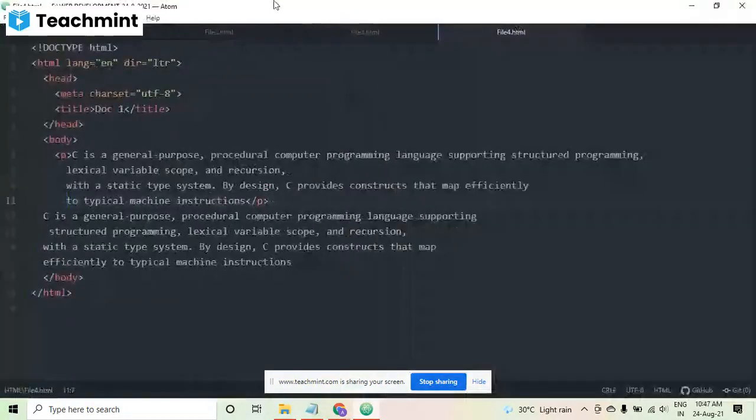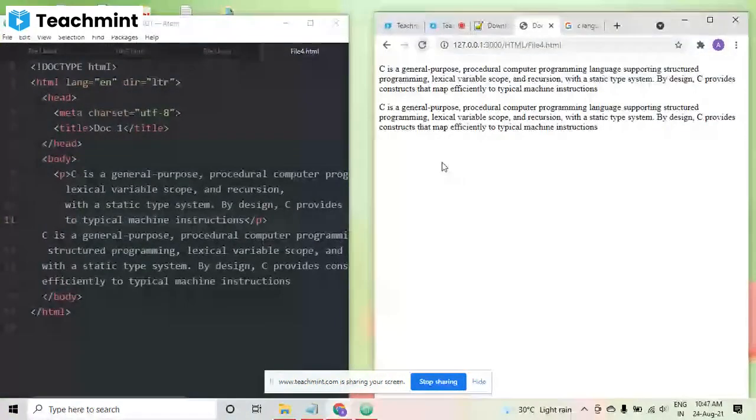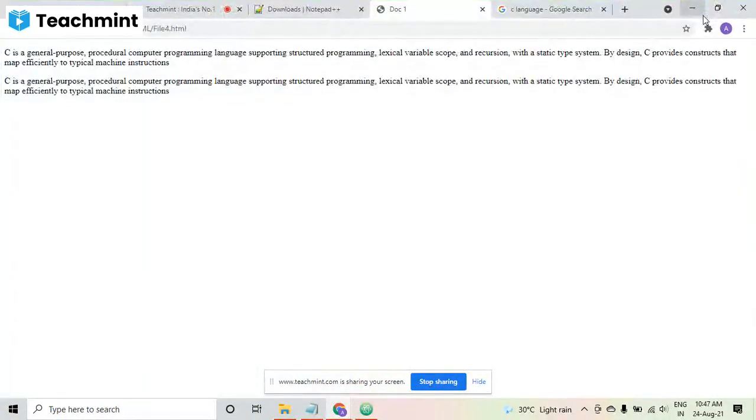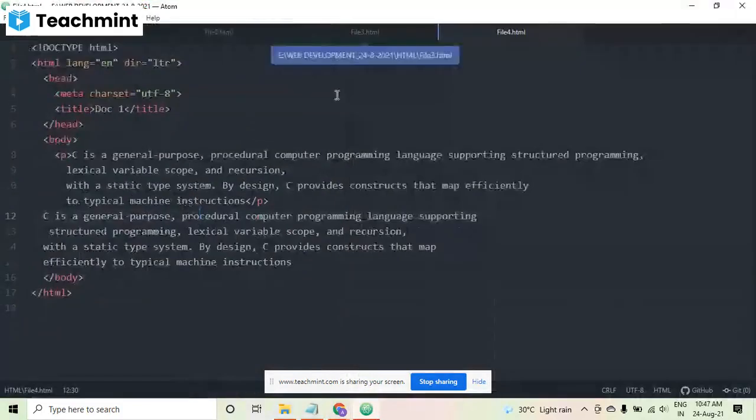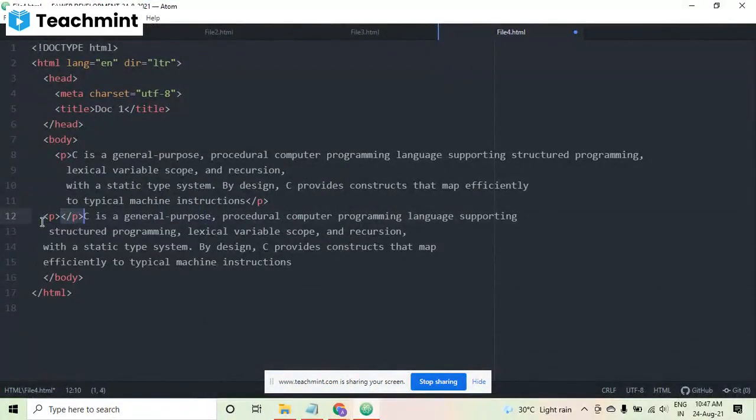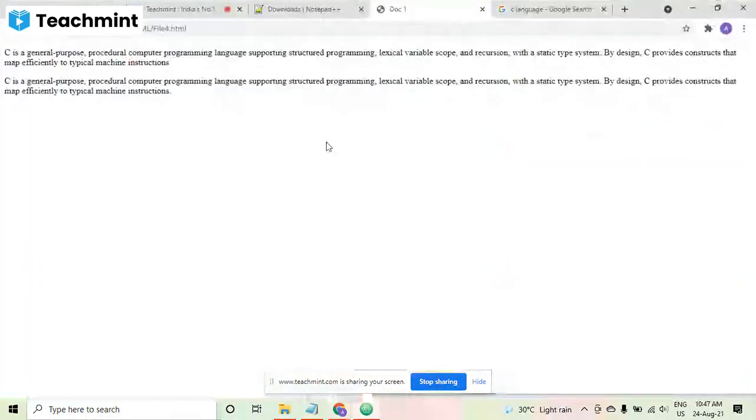Now what is the difference? You can see this way one is a paragraph and another is not a paragraph. Both are giving the output in the same manner. But when you have to arrange your content on the pages, it's a good approach to give the things in paragraphs, so you can apply different formatting on them. So I'm keeping this also in a paragraph. Now there are two different paragraphs, and you can see that they are coming this way.